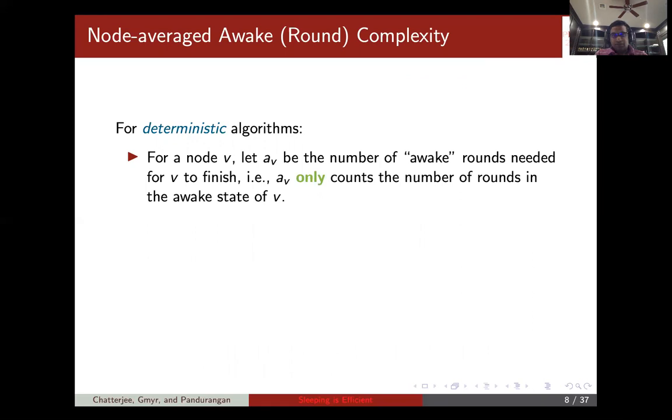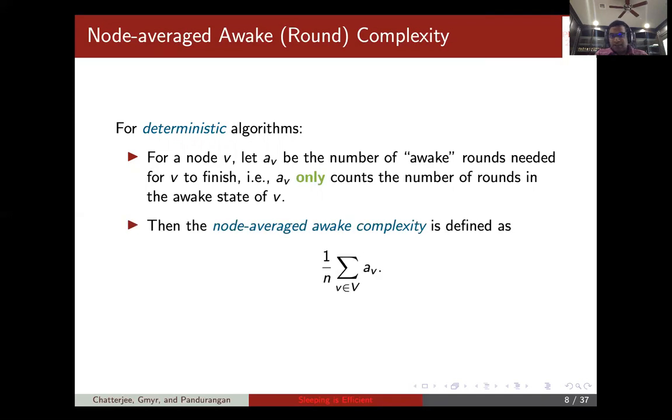So what is the measure that we use? In the sleeping model, there are two key measures. One is the node averaged awake complexity, which for deterministic algorithms you can define like this. For a node v, we let A_v be the number of awake rounds needed for v to finish, from the start till the node terminates its computation. The node averaged awake complexity is simply the average of these A_v, so the average number of awake rounds of a node.